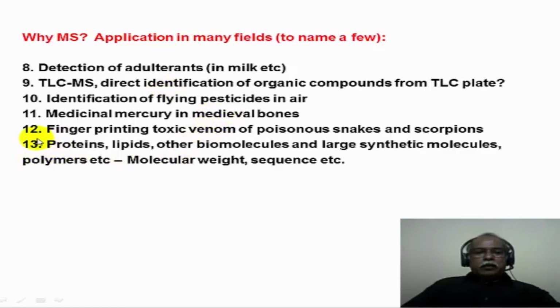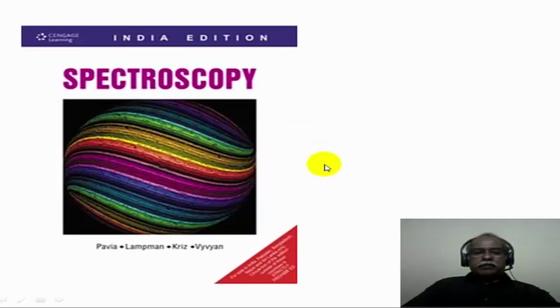Let me go to point number 13. This is a very important area. Structures of proteins, lipids and other large biomolecules, whether synthetic molecules or biomolecules with large molecular weight, can be determined by recent mass spectrometric techniques like electrospray ionization and MALDI mass spectrometry. We will see some examples of these techniques when we talk about the electrospray ESI or the MALDI technique.